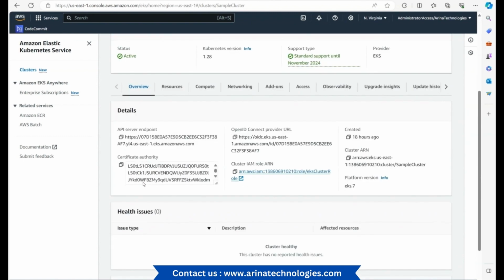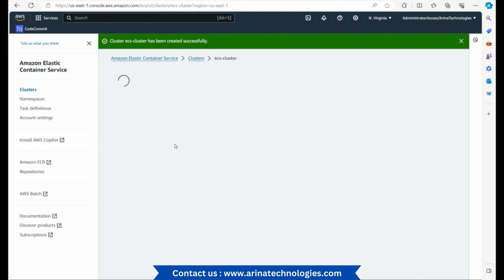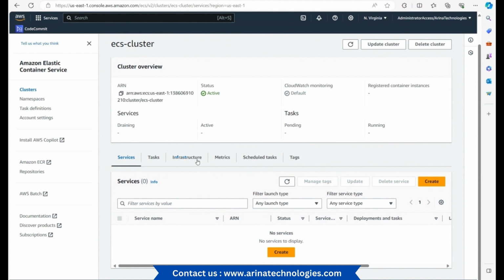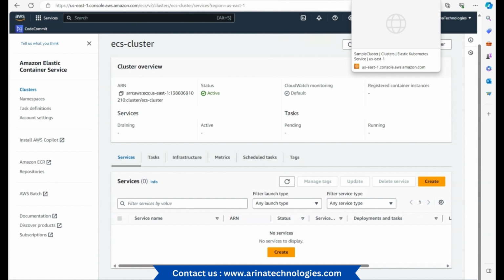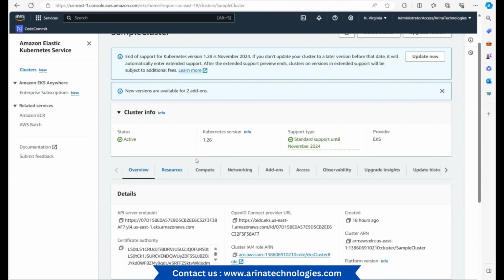Now in EKS, we see that this is the API server endpoint, and this is the OpenID server endpoint. A role is mandatory to have for the EKS setup, while in ECS we saw that we didn't have to create a role. All we had to do was provide just a cluster, and in this cluster, we're going to create the services and the tasks. Now, this is where I'll show you the comparison. But again, coming to EKS here, I could have all these setup done.